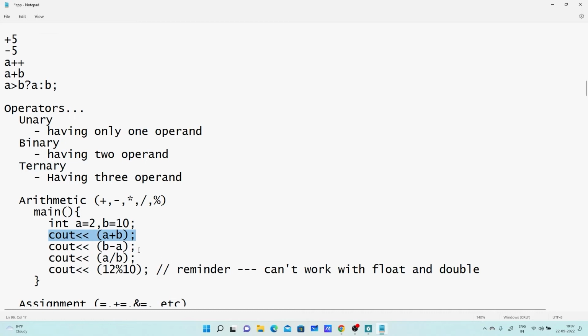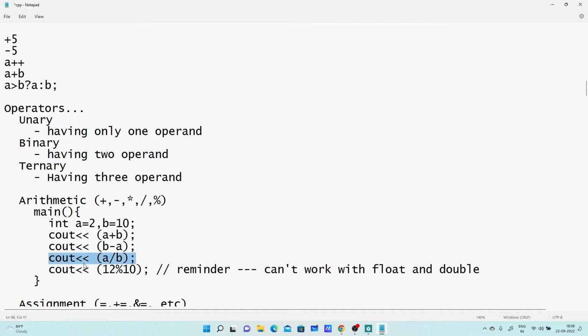Now I am coming to this particular statement: cout b minus a. The value of b is 10, the value of a is 2. What will be the result? 8. Now here I am saying a divided by b. The result is 0. Why? Because it gives the quotient, and as we have the integer data type, the result will be 0. If you want a floating point result, one has to convert it to the float data type.